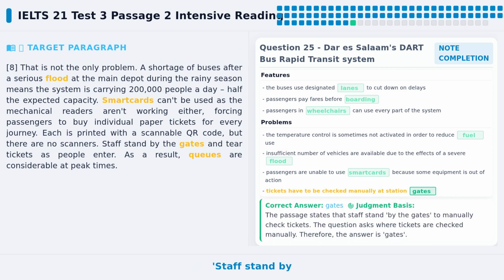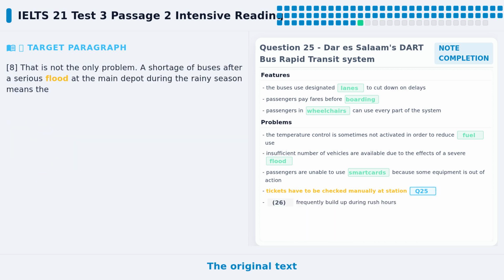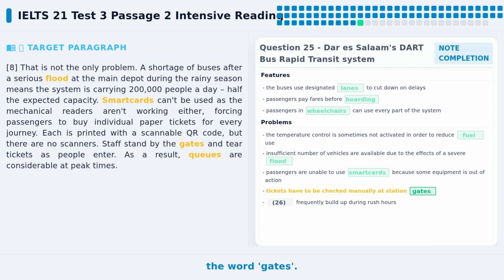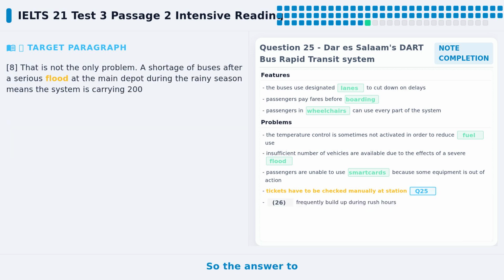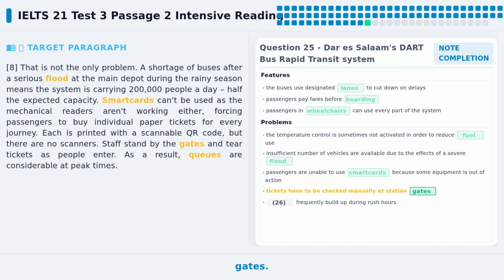Let's locate paragraph 8. We see the sentence, staff stand by the gates and tear tickets as people enter. The original text directly gives the word gates. This word is directly given in the original text, no need to replace it. So the answer to question 25 is gates.